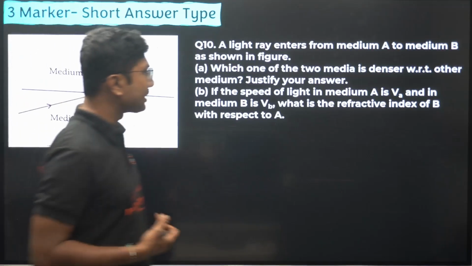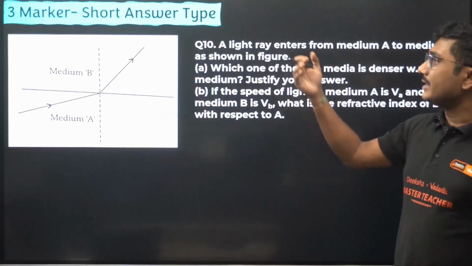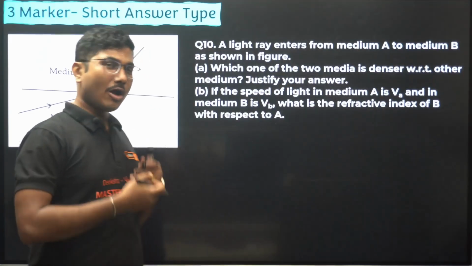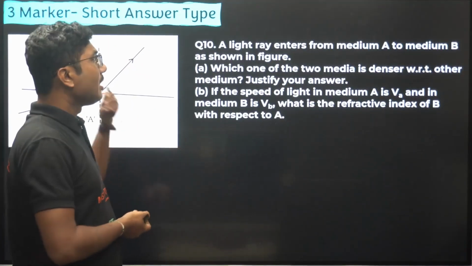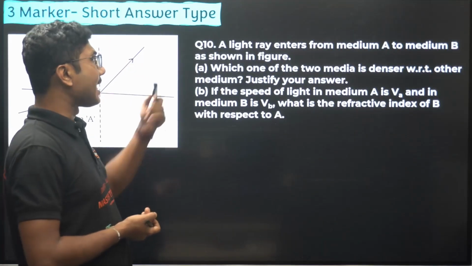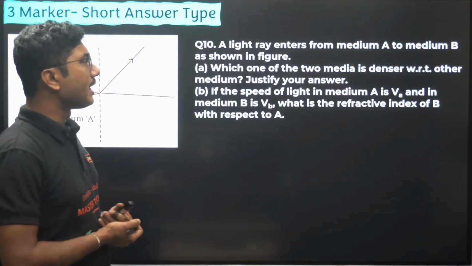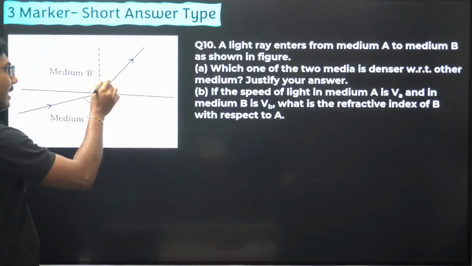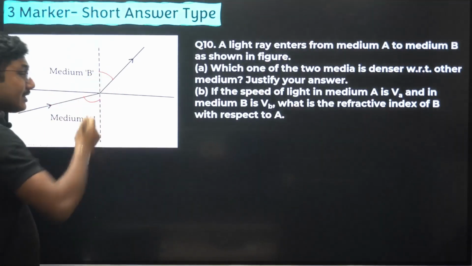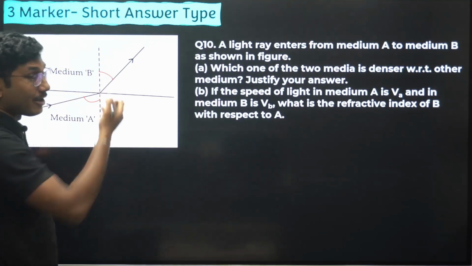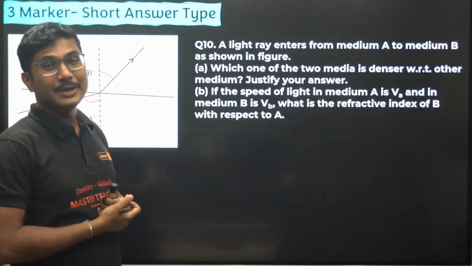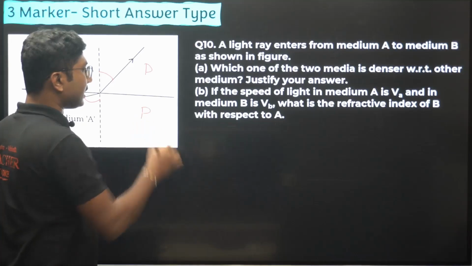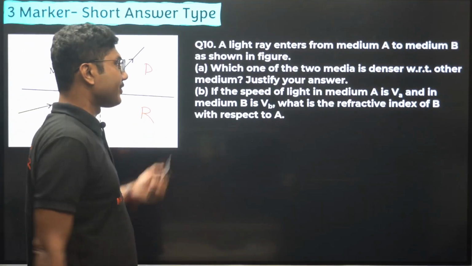Now, diagram based questions are also super common in the 3 marker section. So in the 3 marker section there will be a diagram, it can be any kind of diagram. A light ray enters from medium A to medium B as shown in the figure. Which one of the following media is denser with respect to the other? So you have to see that the angle of incidence here and the angle of refraction here are different. So the angle of incidence is decreasing, the angle of refraction decreasing. Bending towards the normal means that this is a denser medium and this is a rarer medium. So that's how you have to identify and answer such questions.